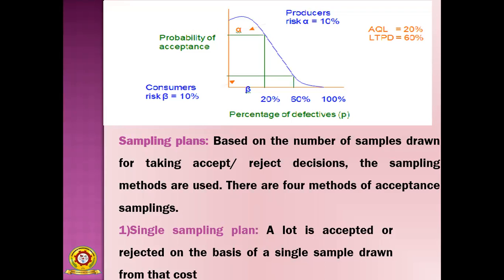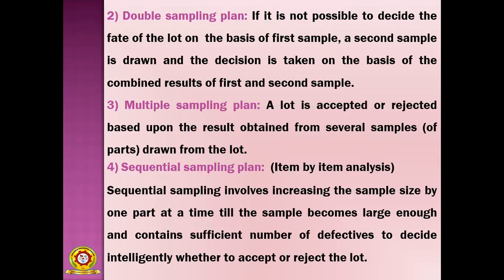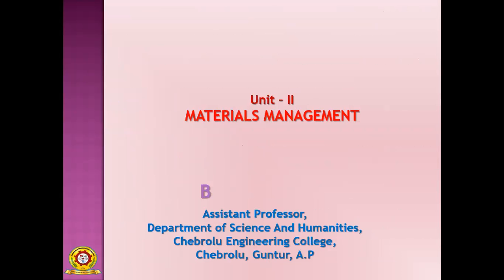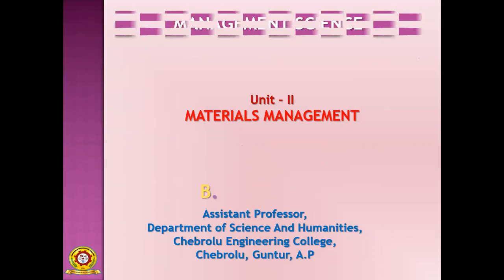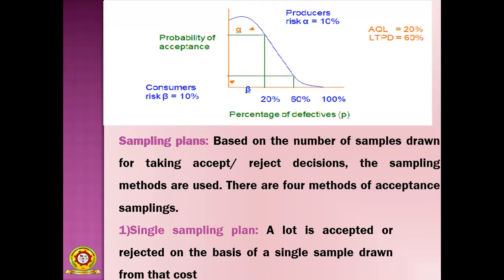So there are four methods of acceptance sampling. First one is single sampling plan. Second one is double sampling plan. Third one is multiple sampling plan. And fourth one is sequential sampling plan. Okay. So first one,